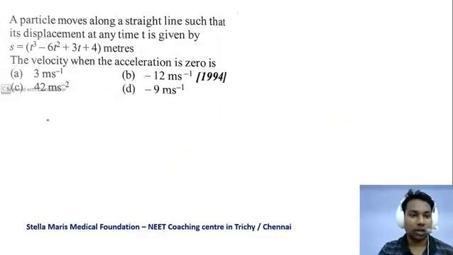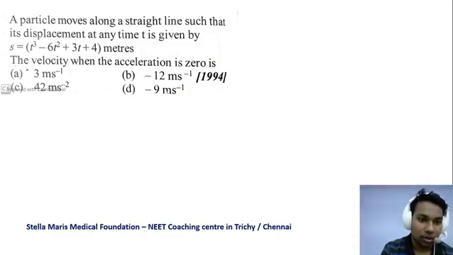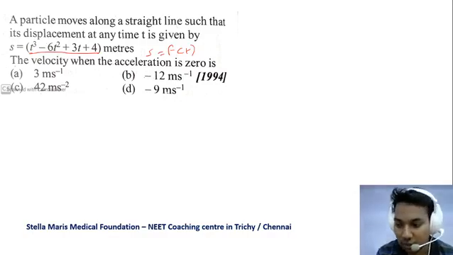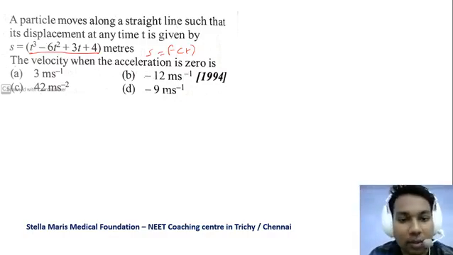A particle moves along a straight line such that its displacement at any time t is given by s is equal to f of t. So displacement is given as a function of time. This is a simple question. The velocity and acceleration is 0. You can find it out, and your time starts now. Tell me the correct answer.